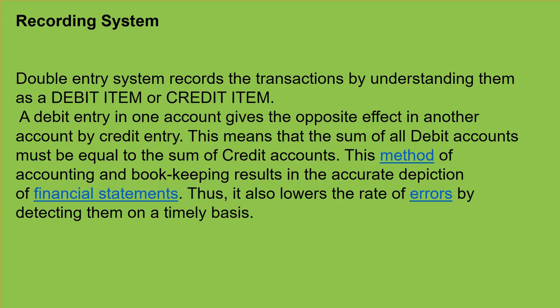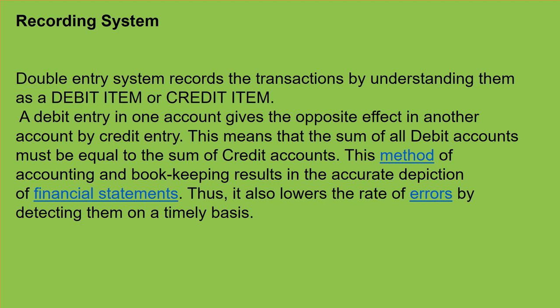So this method of accounting and bookkeeping results in an accurate depiction, meaning knowing, of financial statements. They are saying if we do the transactions by double entry system, that means one item should be credited and another item should be debited in another account.